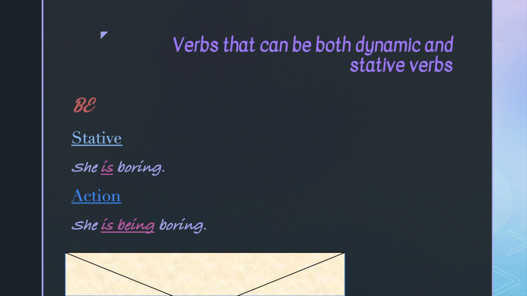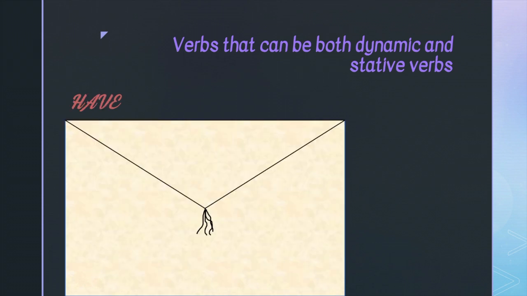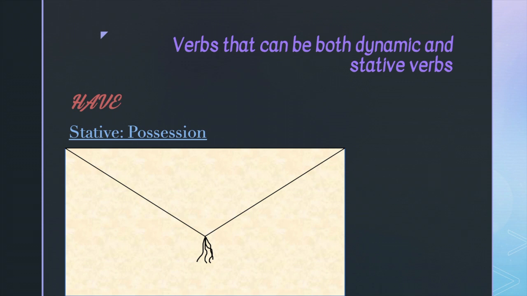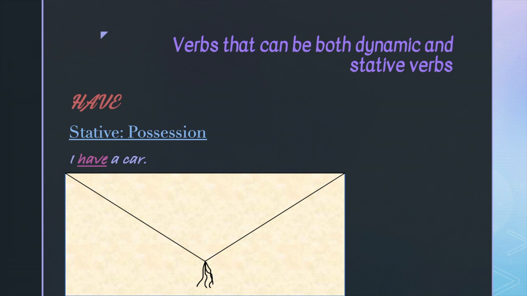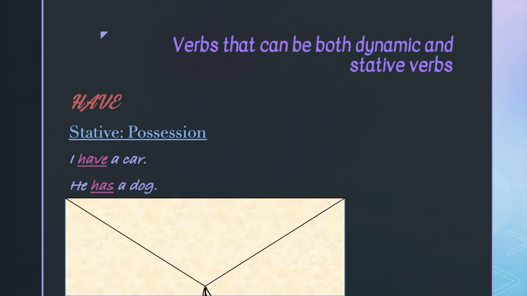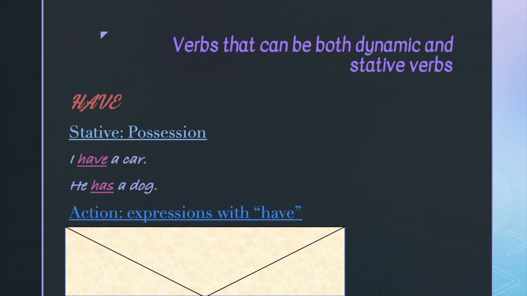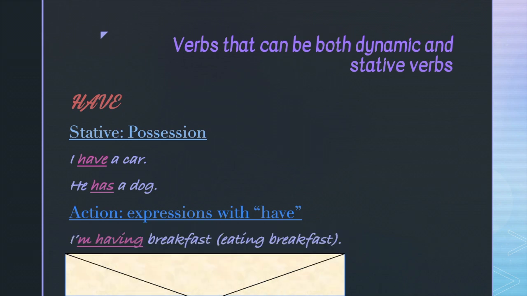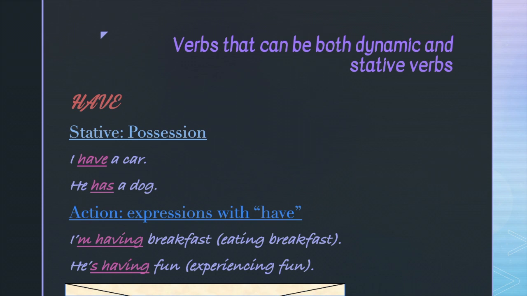The next one is have. In its stative use, we're talking about possession, like I have a car, or he has a dog. The action meaning of have is really used only in expressions. We have a lot of expressions that use have. For example, I'm having breakfast, which means that I'm eating breakfast. Or he's having fun, which means he's experiencing something fun.